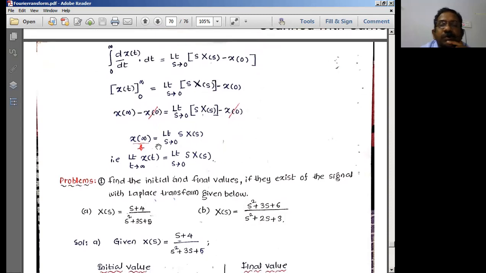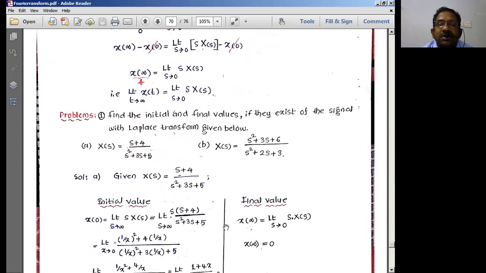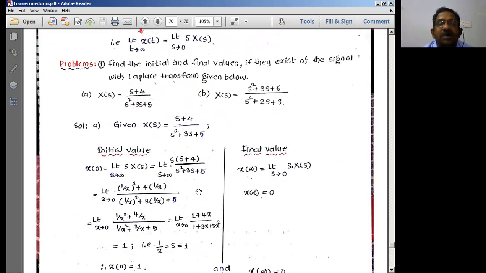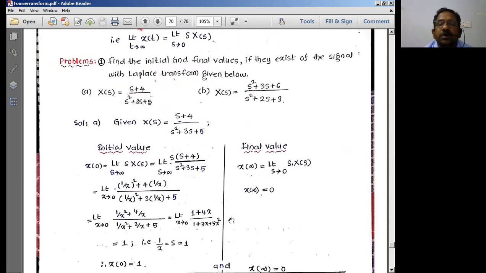What is the meaning of x of infinity? It is limit t tends to infinity of x of t, the signal. So x of infinity equals limit s tends to 0 of s into x of s. These two are the popular theorems known as the initial value theorem and the final value theorem. So please remember and practice these formulas and properties so that we will be at ease while solving the problems in the examination. So let us do 2 or 3 problems on the initial value theorem and final value theorem.